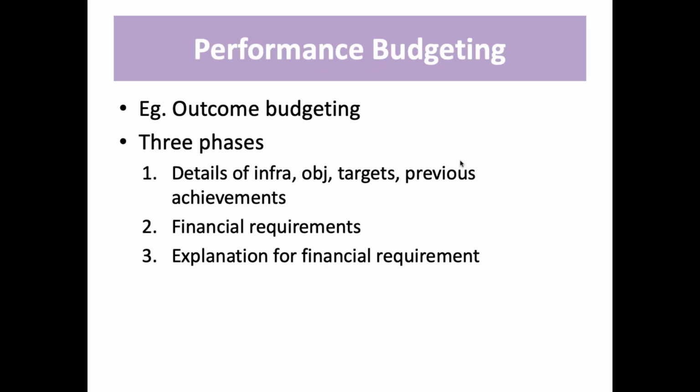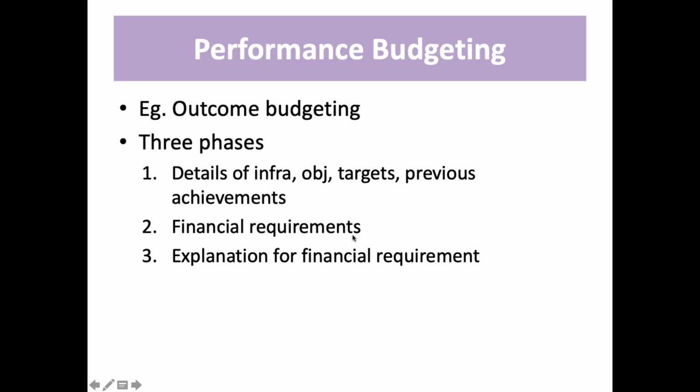Now one more thing is performance budgeting. Basically, we budget out the whole performance, all the stages in it, and outcome budgeting. So if we have planned some outcome, we budget beforehand how much it is going to cost us financially. It has three phases. First, we give details of the infrastructure, which involves objectives, targets, and previous achievements, everything given in detail. Then we budget how much financial requirement it will take.